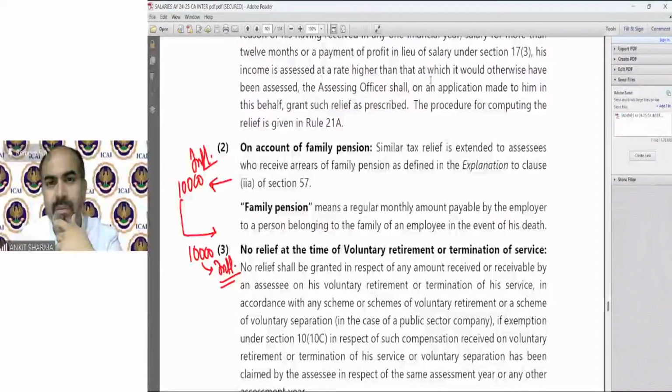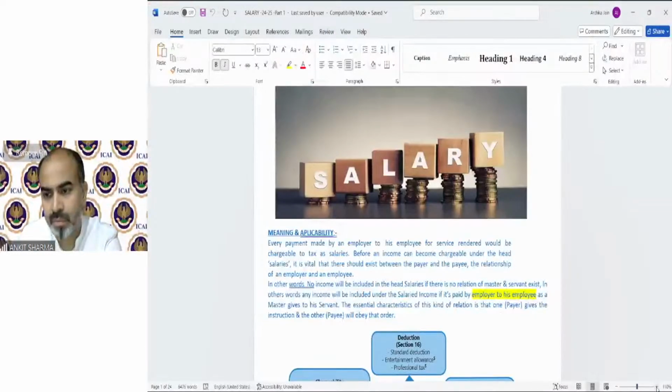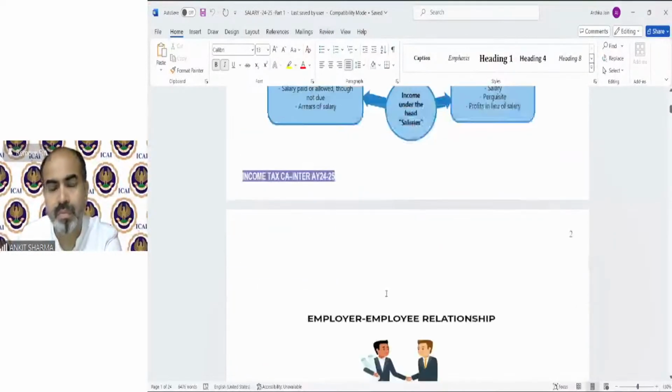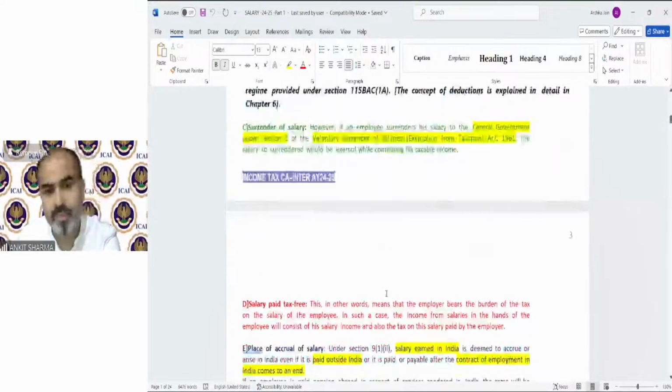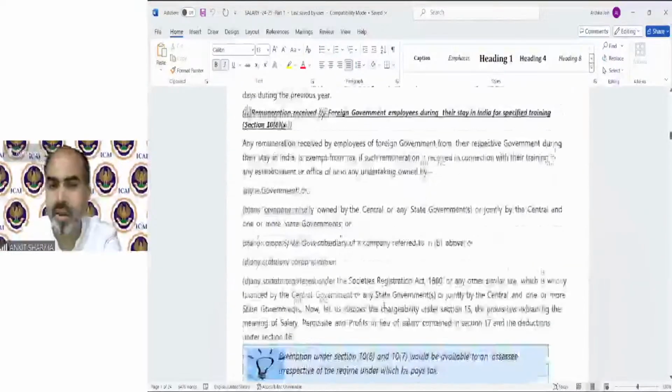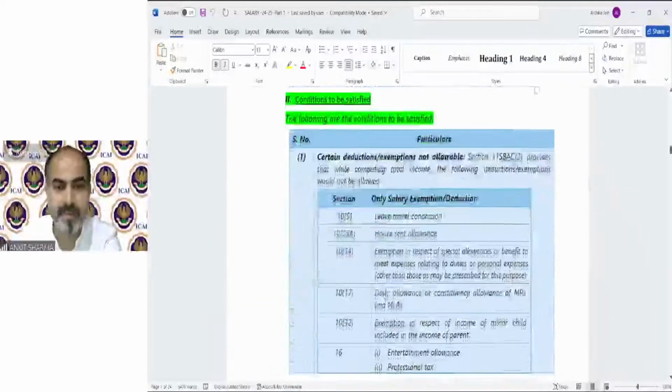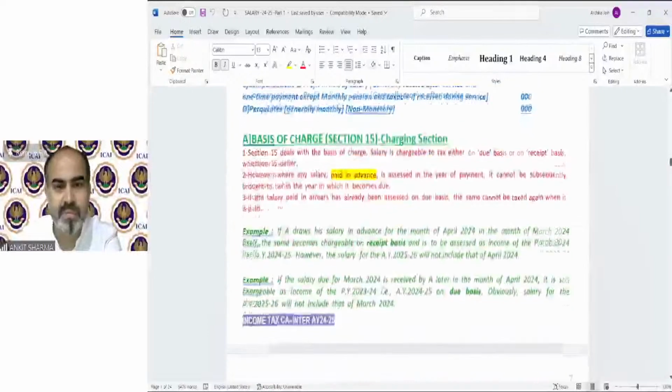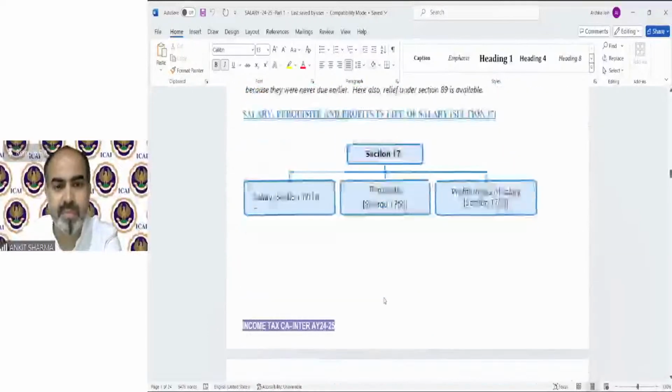Sir, I was going through your notes on commutation of pension. You have given a formula for commuted value. What I understood is that if there is a gratuity, you get 1/3 exemption, and if there is no gratuity, half of it is exempt. Absolutely correct. But after that, there is a note you have given on commuted value of pension.